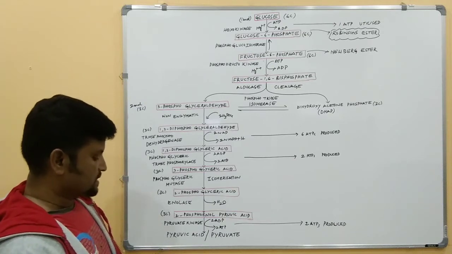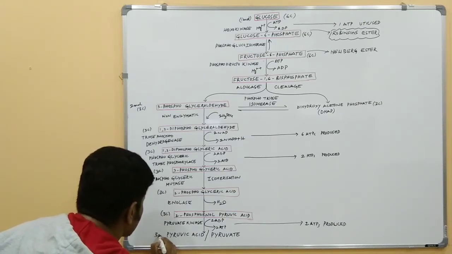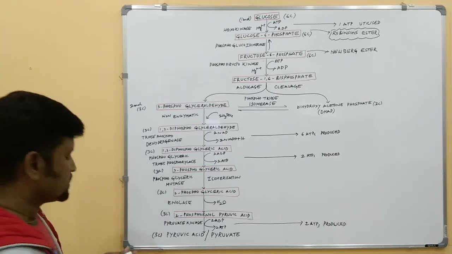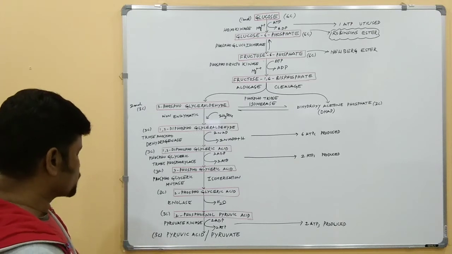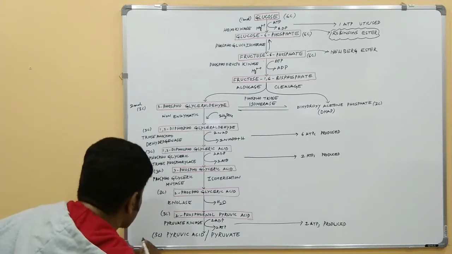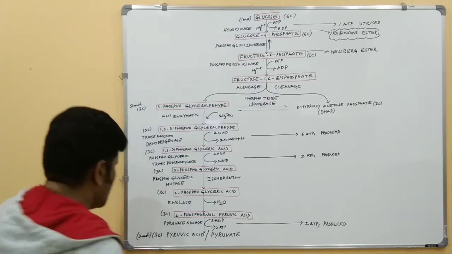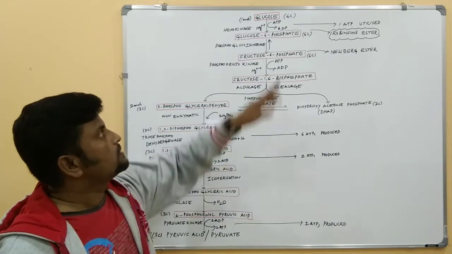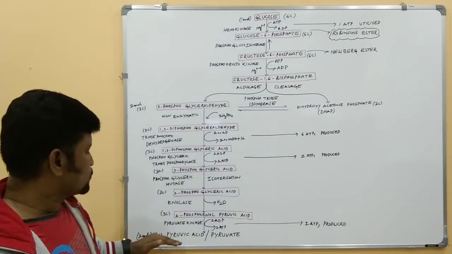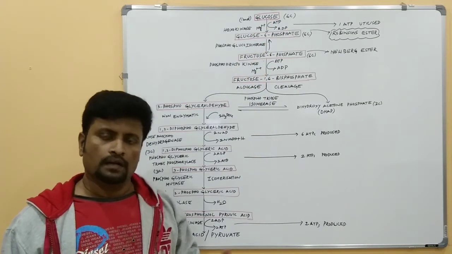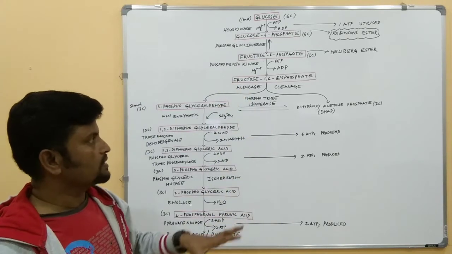This pyruvic acid is also a 3-carbon molecule. Finally we get 2 molecules of pyruvic acid. So 1 molecule of glucose is converted into 2 molecules of pyruvic acid or pyruvate. So this is the glycolysis pathway.